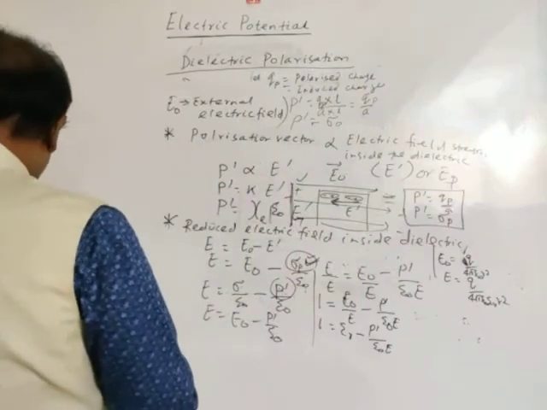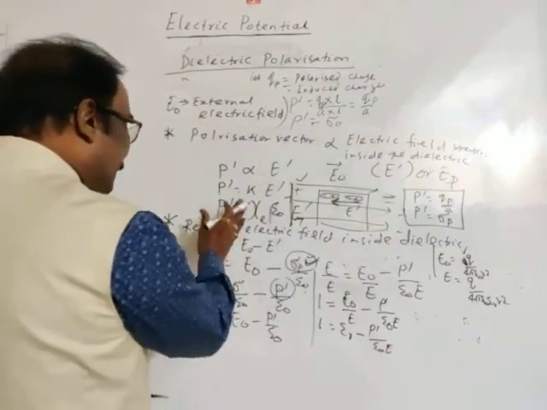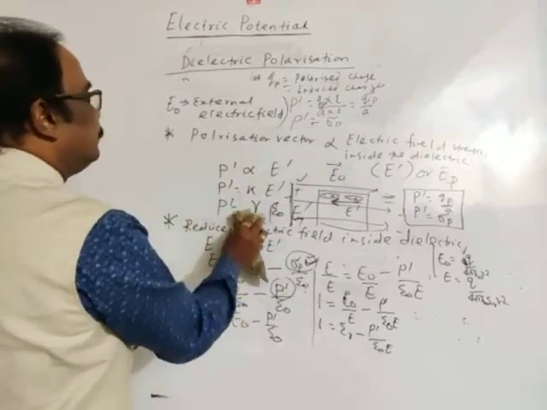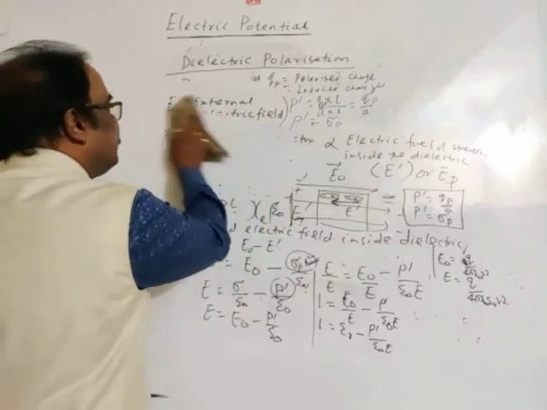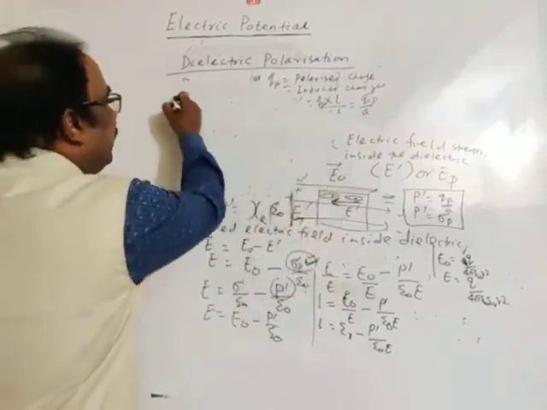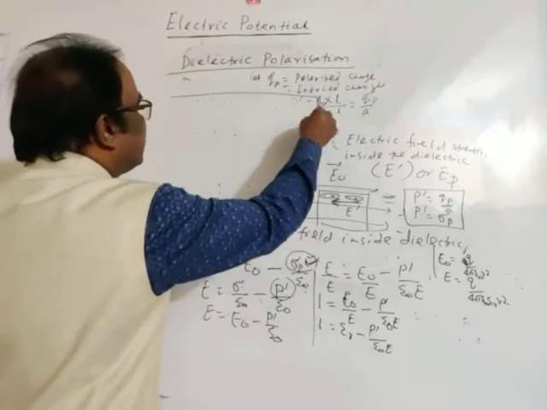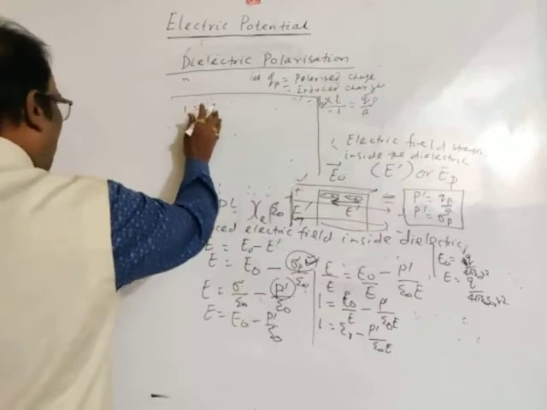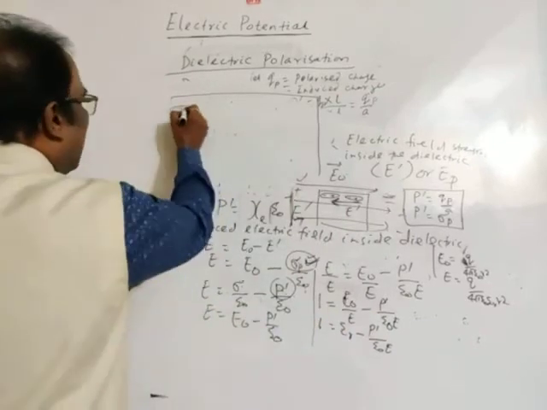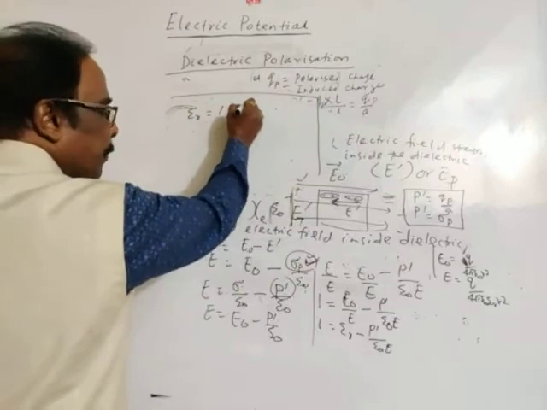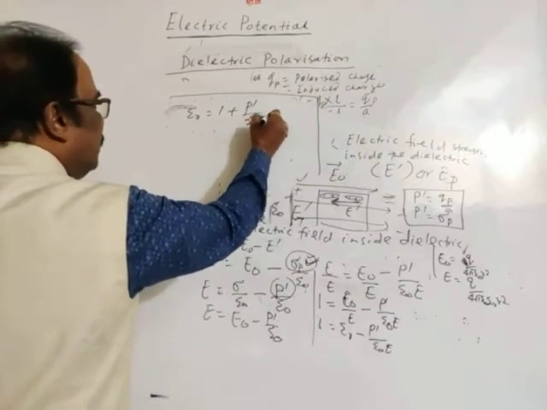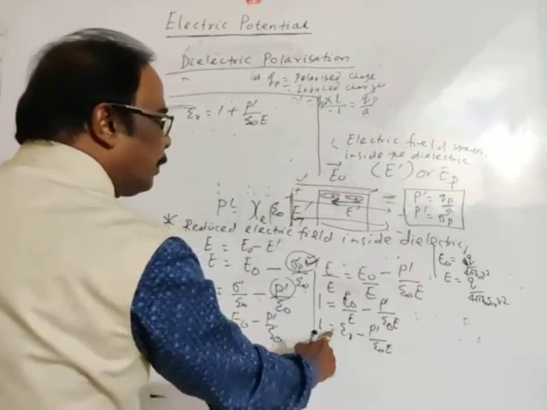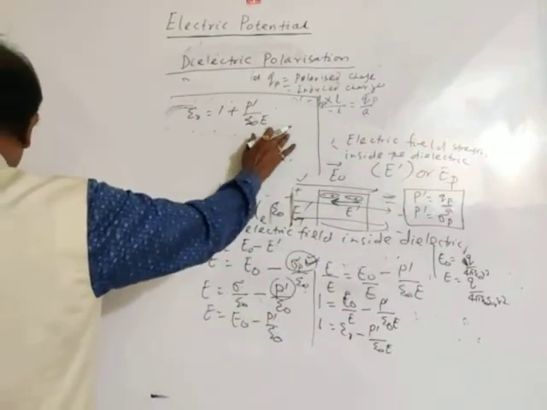Then finally we may write, will I erase this part? Of course I am erasing the upper part. This is known. This is the final conclusion line. So 1 is equal to, or you may write, epsilon R is equal to 1 plus P dash divided by epsilon naught into E. Epsilon R, meaning relative permittivity, is equal to 1 plus P dash by epsilon naught into E.